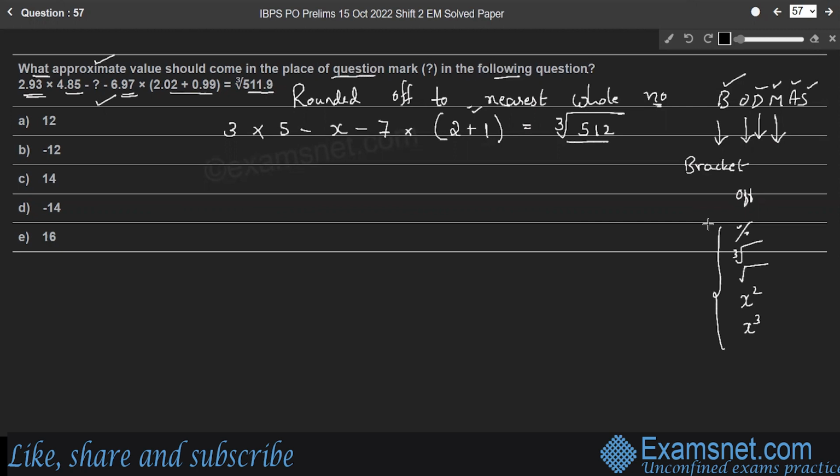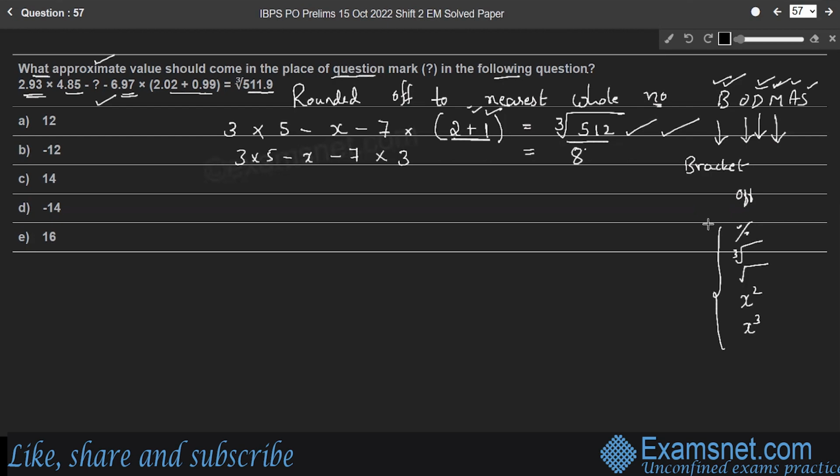Now, according to the BODMAS rule, first let us remove the bracket here. Simultaneously, we can go for the of part in the RHS. So 3 into 5 minus x minus 7 into 2 plus 1 is 3, is equal to cube root of 512, which is 8. Now again use the BODMAS rule. After removing the bracket, is there any of? Yes, we have solved the of part in the RHS. Then division, there is no division part.